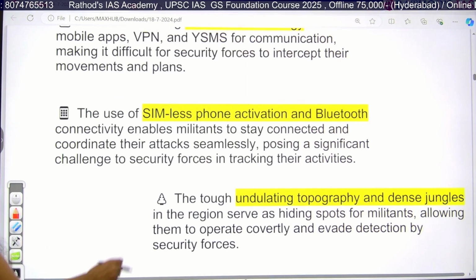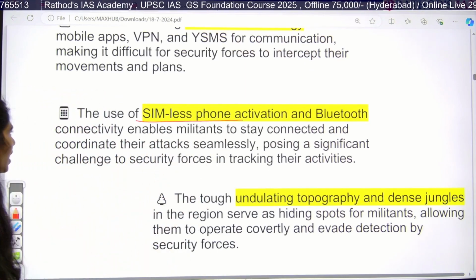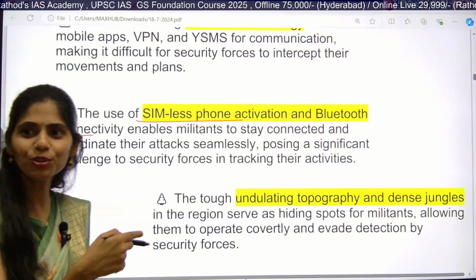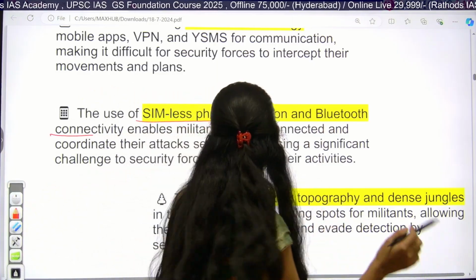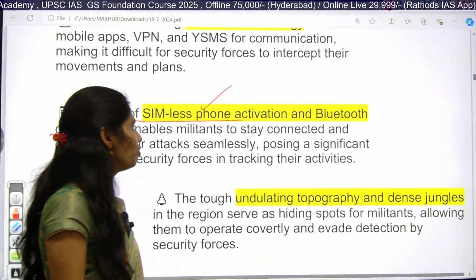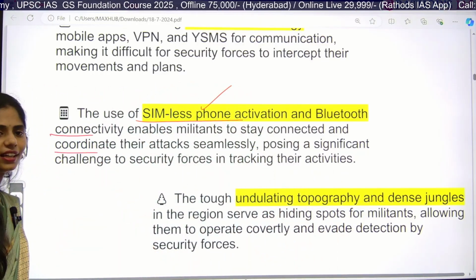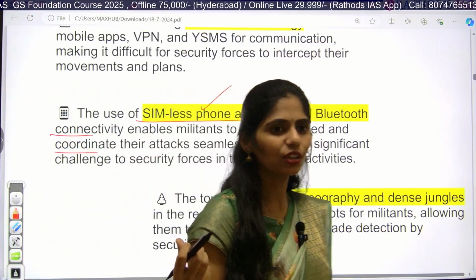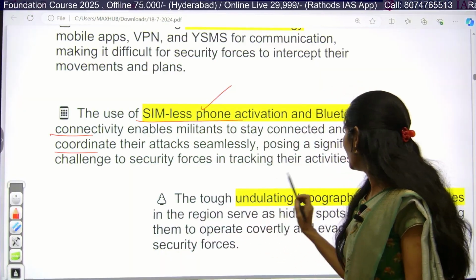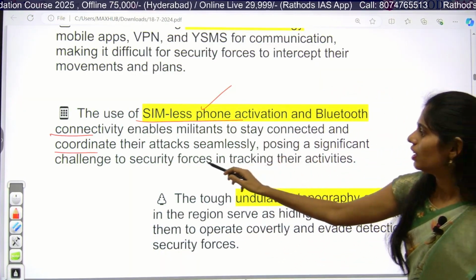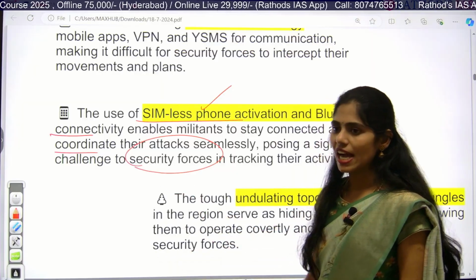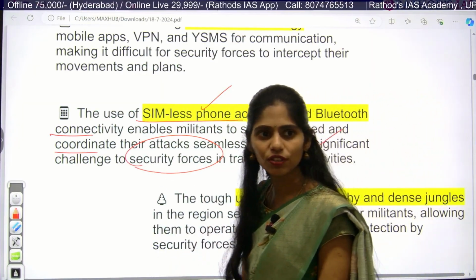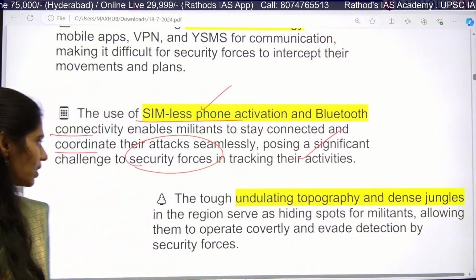The next one is that they are using SIM-less phone activation and also Bluetooth connectivity. So they use Bluetooth to connect, and even SIM-less mobile phones, so that they can coordinate regarding attacks. Because of this, it is becoming a great challenge for our security forces to trace or track the activities of these militants in the Jammu and Kashmir region.